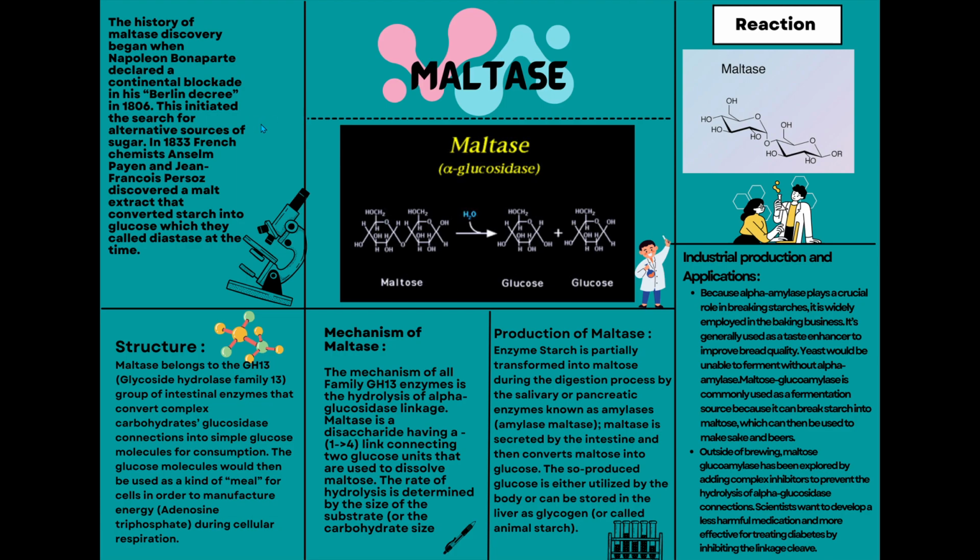Let us see the history of maltase. The history of maltase discovery began when Napoleon Bonaparte declared a continental blockade in his Berlin Decree in 1806. This initiated the search for alternative sources of sugar. In 1833, French chemists Anselme Payen and Jean-François Persoz discovered a malt extract that converted starch into glucose, which they called diastase at that time.